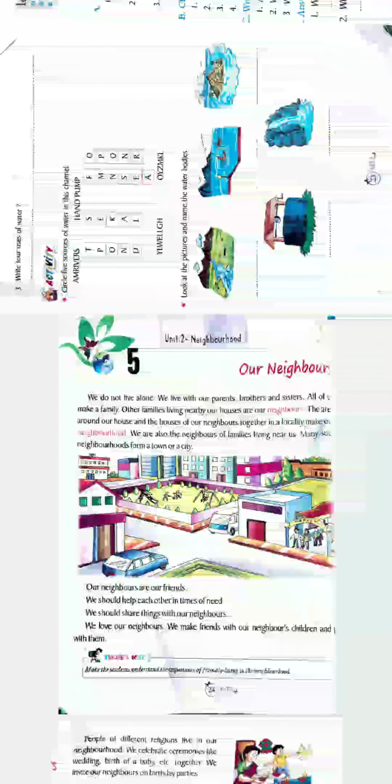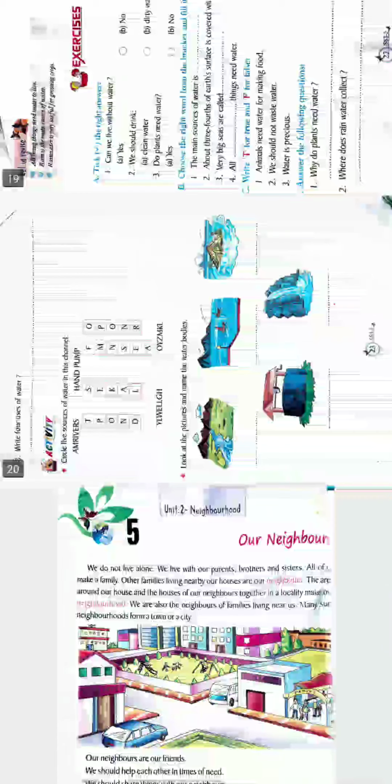Here you can see, look at the picture and name the water bodies. You can see the pictures there. Number 1 you may see a river, next may be ocean, or you may say sea. The next is ocean. The third one may be an island.